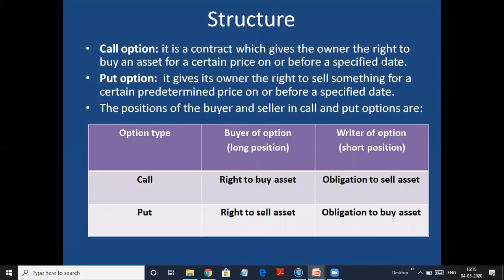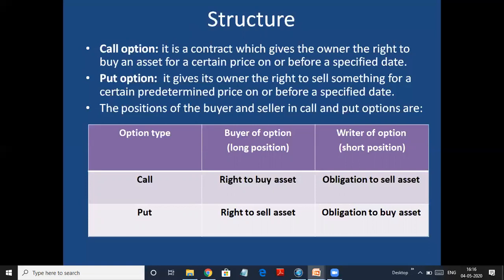Let's take an example. Suppose you have taken a call option, you have the right to buy it from me, and I have given you that right to decide. So if you decide you want to buy gold from me, I am obliged to sell. So buyer of the option is you, who has the right to decide, right to buy the asset. If you decide to buy, as a seller of the option, I am having an obligation to sell the gold to you. If you decide you don't want to buy, then I will not sell it to you.